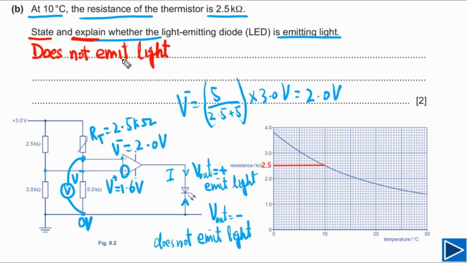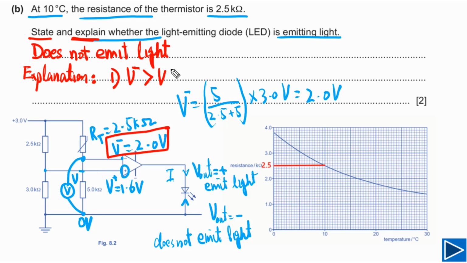We need to explain why it does not emit light, which means we need to write down an explanation. We have to give reasoning and justify our answer for why it is not emitting light. The first reason you can write down is that V negative is greater than V positive. The second point you can write down is that the output is negative. So that's the reason it does not emit light.